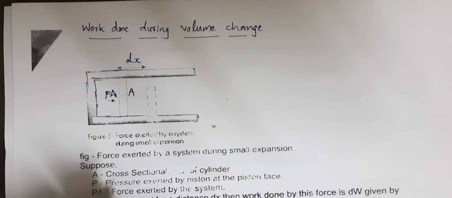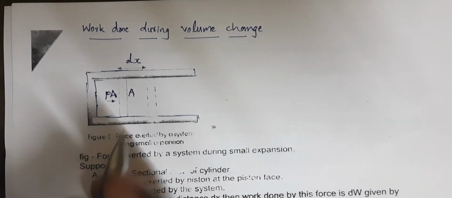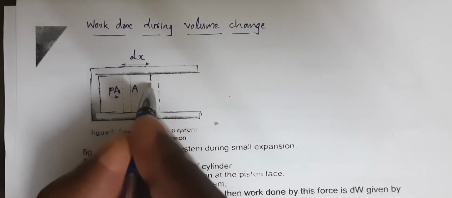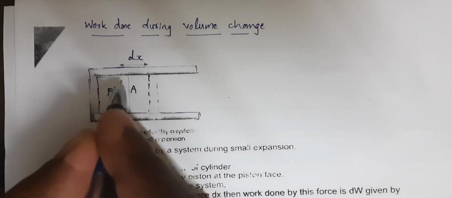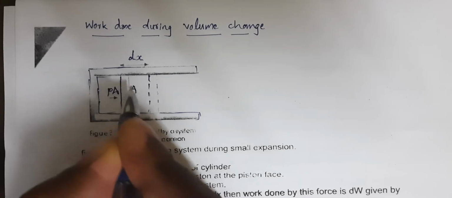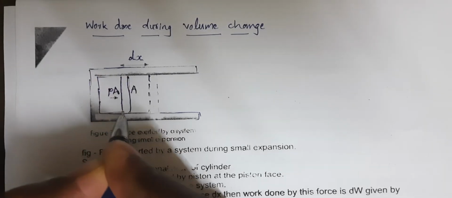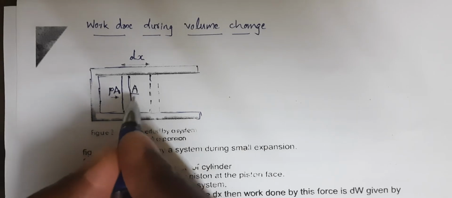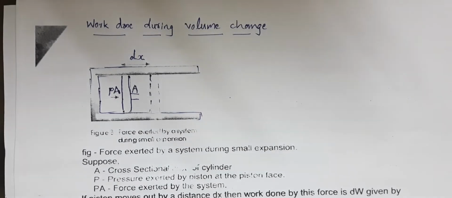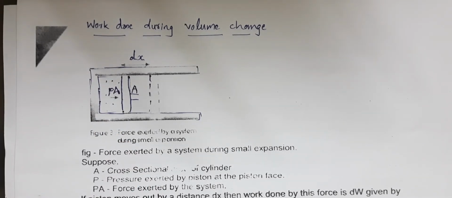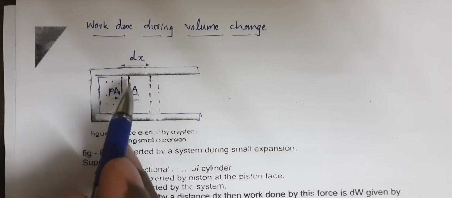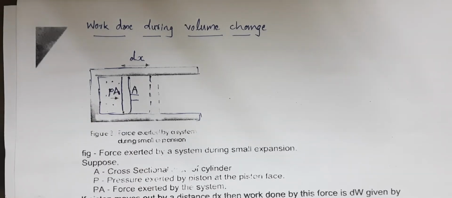So to study that, we take a cylinder, as usual, and a piston. Let this be the piston, like this. Now inside this, here is gas. This is full of gas, and the gas is at a pressure P. The area of this piston is marked as A.